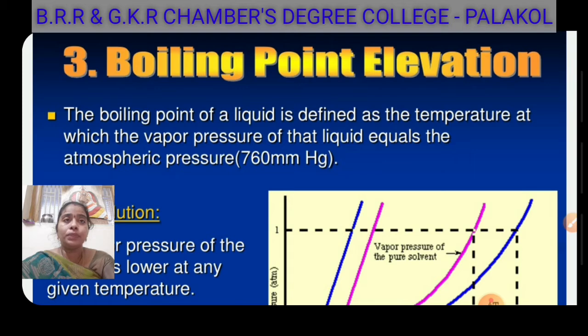The atmospheric pressure is pushing downwards, and the vapor pressure is pushing upwards. The vapor pressure keeps increasing until it becomes equal to the atmospheric pressure, that is, the pressure with which the vapors are pushing upwards becomes equal to the pressure of the atmosphere pushing downwards.